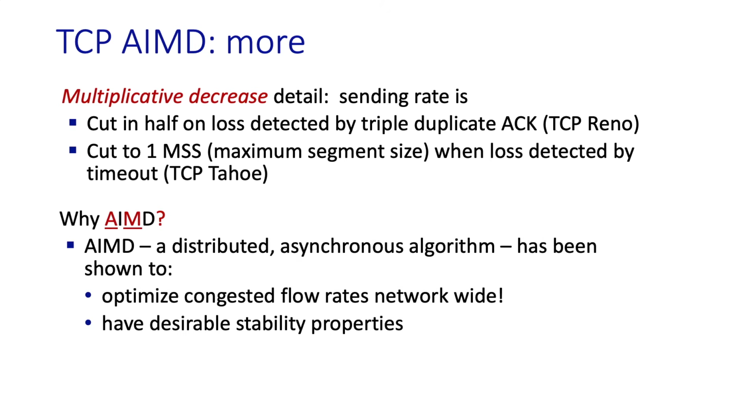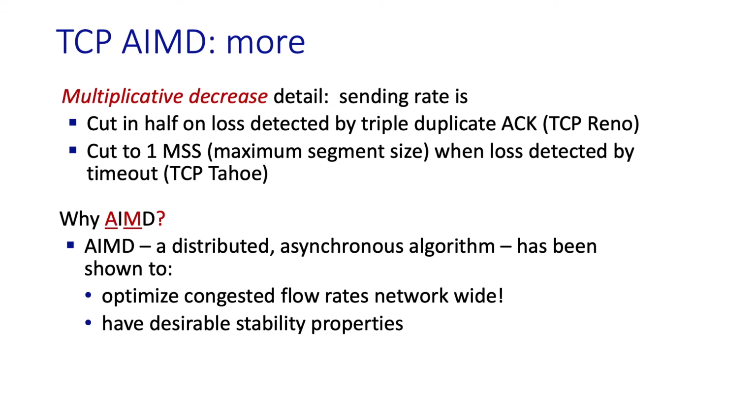Now, you might ask, why additive increase and not, say, multiplicative increase? Well, the concern with a faster increase really has to do with the issue of stability. In fact, it's actually been formally shown, and much after the 1988 introduction of TCP congestion control, that TCP's congestion control algorithm serves as a distributed asynchronous optimization algorithm, with different senders individually setting their individual sending rates based on the loss feedback signals they individually receive.